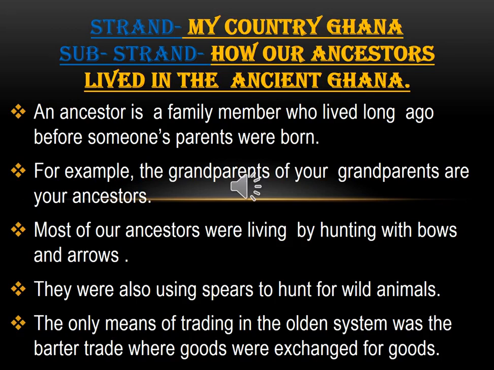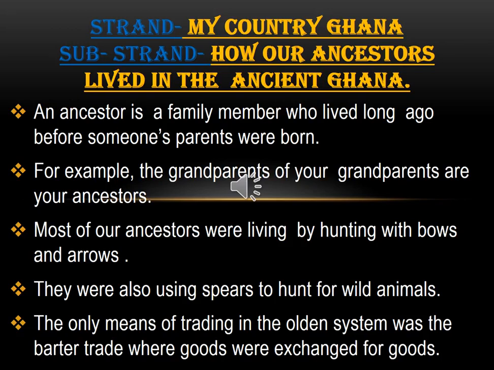Most of our ancestors lived by hunting with bows and arrows. They were also using spears to hunt wild animals. The only means of trading in the olden system was the barter trade, where goods were exchanged for goods. During the olden days, there was nothing like the use of coins, which we call numismatics.